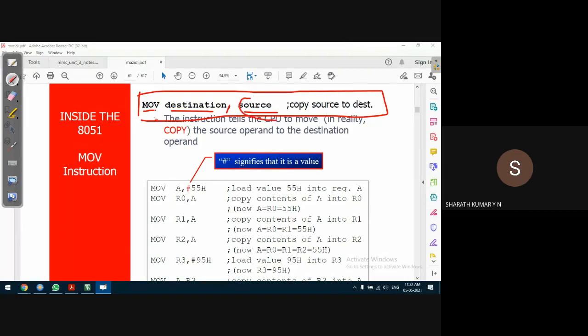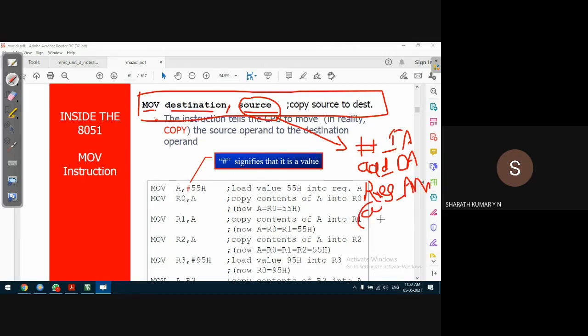The source can be any of the addressing modes. For example, it can be immediate addressing mode, where data is part of the instruction. It can be direct addressing mode, where the address is part of the instruction. Then comes register addressing mode, where registers are part of the instruction. It can be indirect addressing mode also. Anything is possible. But the destination cannot be immediate data.